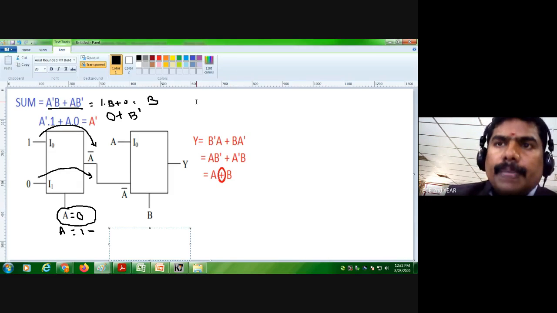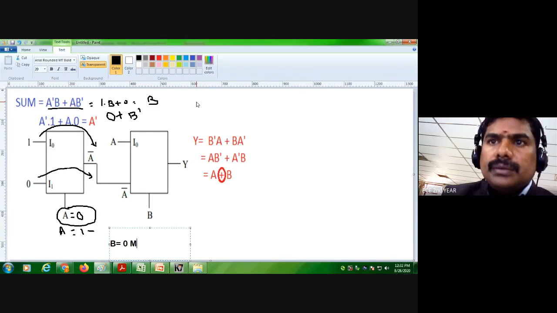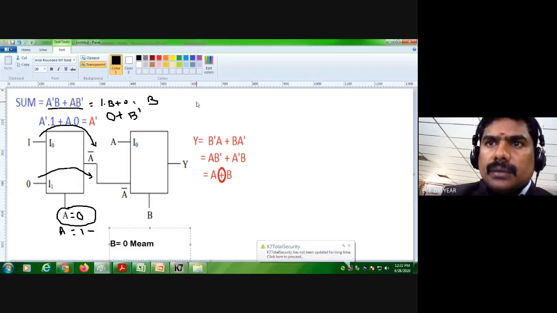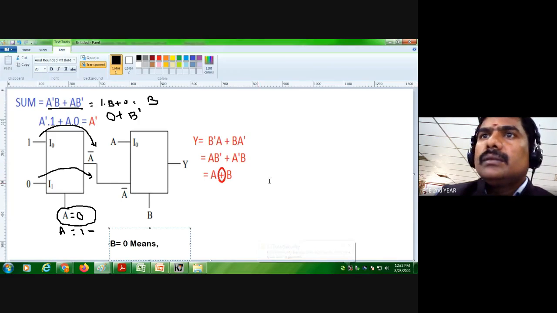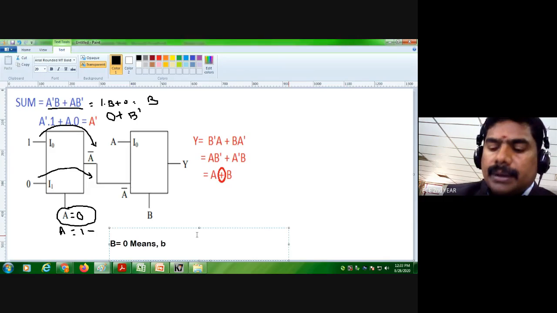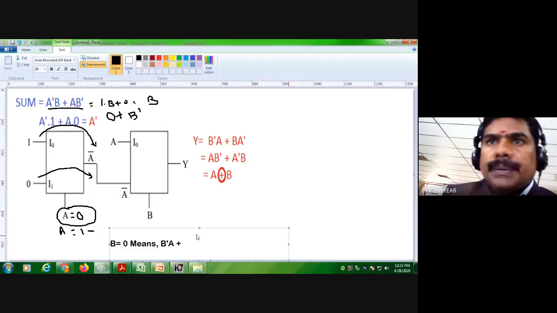So B equal to 0 means B dash into A, plus the second input, and B equal to 1 means B into A dash.